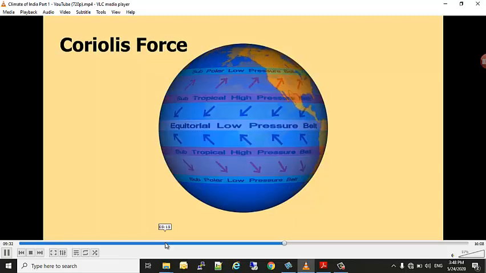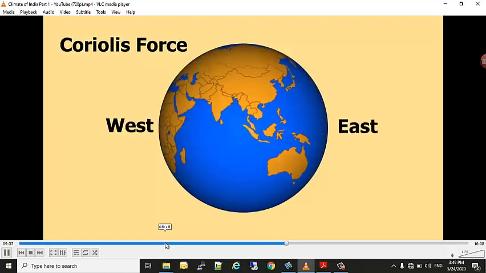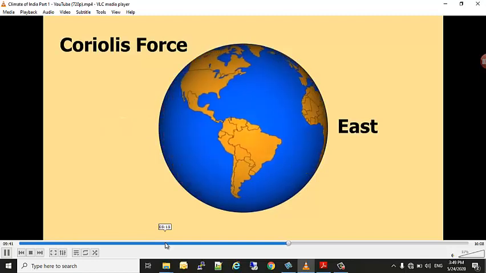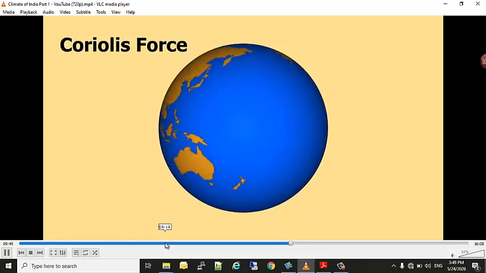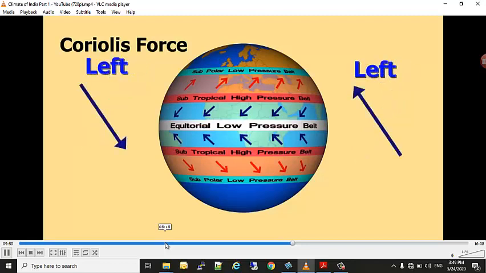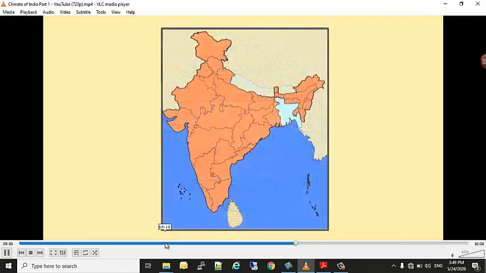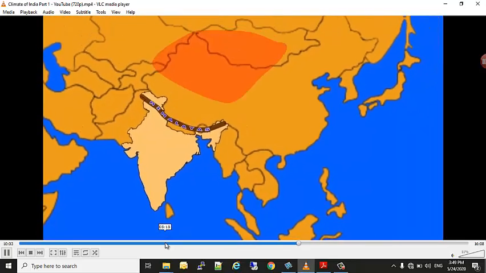Now, what is Coriolis force? It is an apparent force caused by the Earth's rotation. The Earth rotates from west to east, already we know that, at a speed of 1600 km per hour. The Coriolis force is responsible for deflecting winds towards the right in the northern hemisphere and towards the left in the southern hemisphere. This is also known as Ferrel's law. The pressure and wind conditions over India are unique.